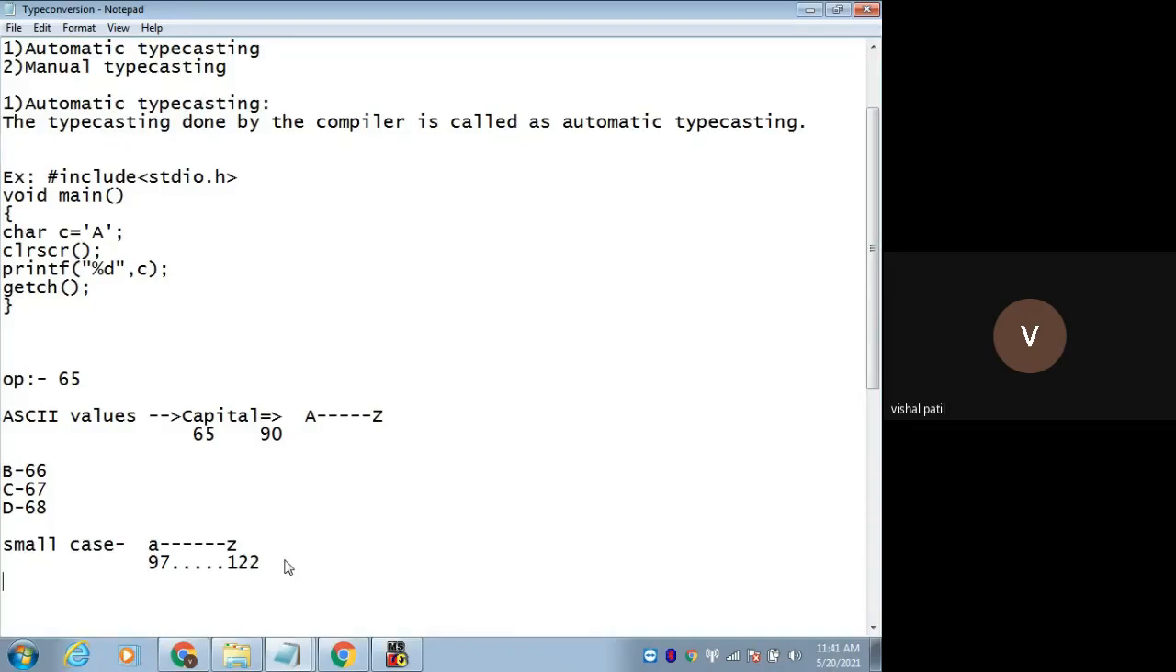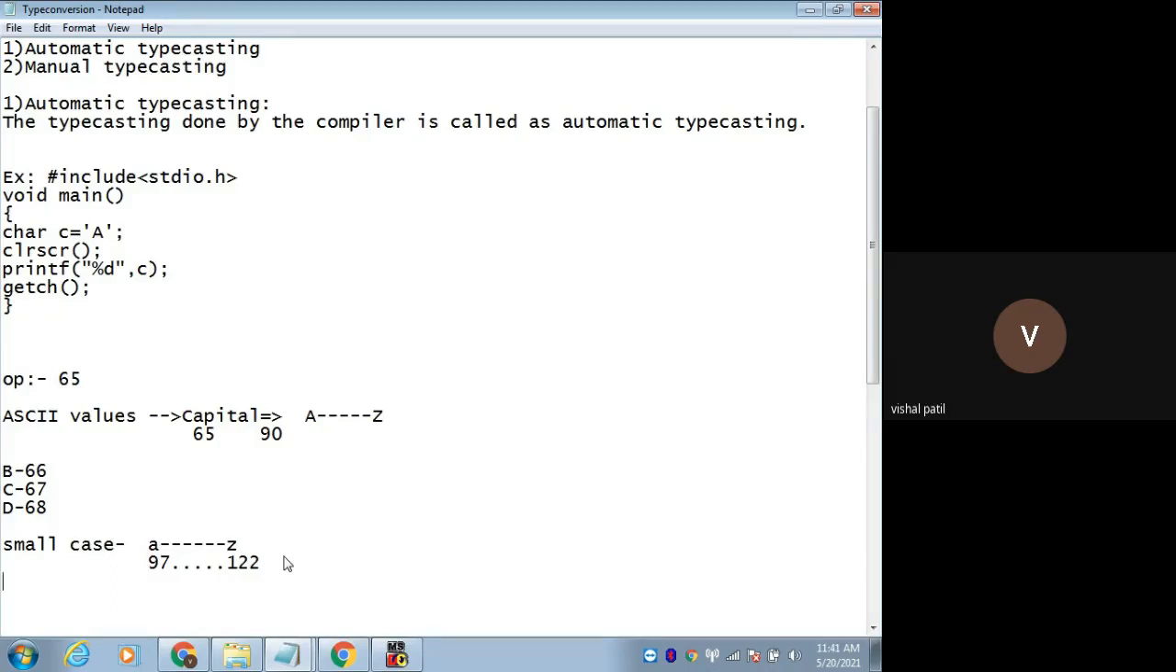American Standard Code for Information Interchange. This is the long form for ASCII. And there is some ASCII value related to every character. Okay, so these are the ASCII values for capital and small case letters.